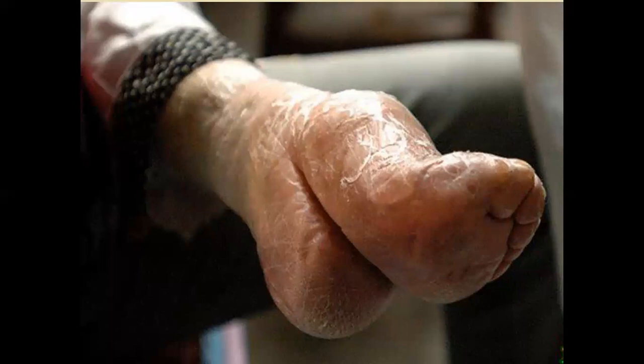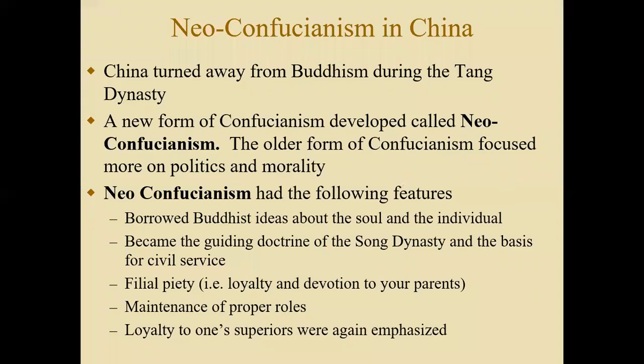Here's our last photo showing how cruel the practice of foot binding was. So a new belief formed around the year 1000 during the Tang Dynasty, and that belief is known as Neo-Confucianism. The word neo, of course, means new, along with the word Confucianism.